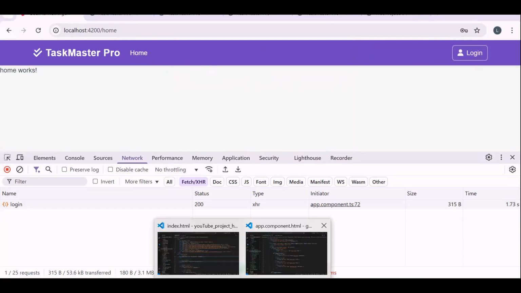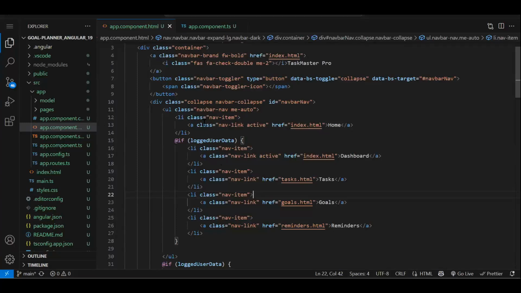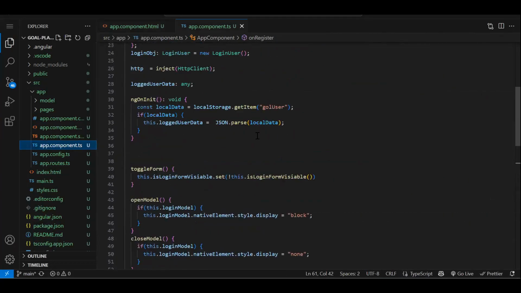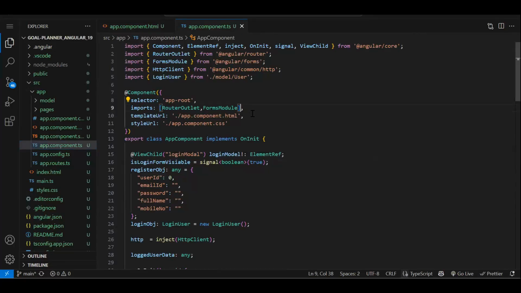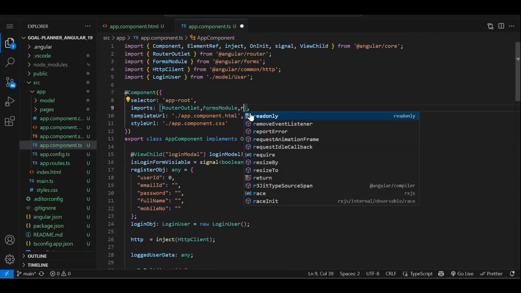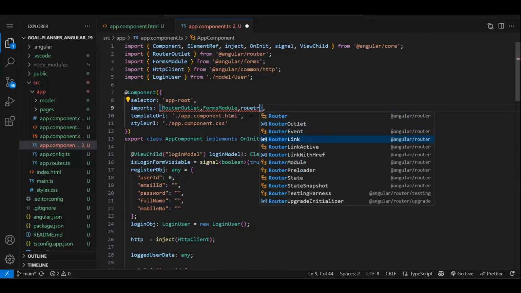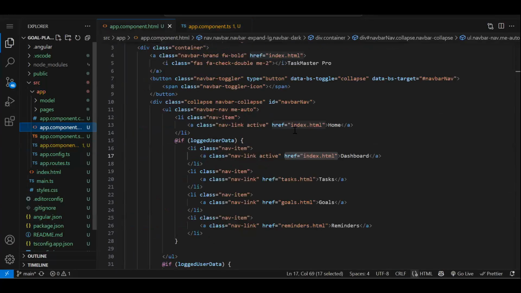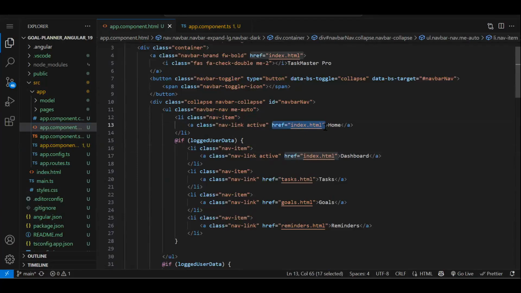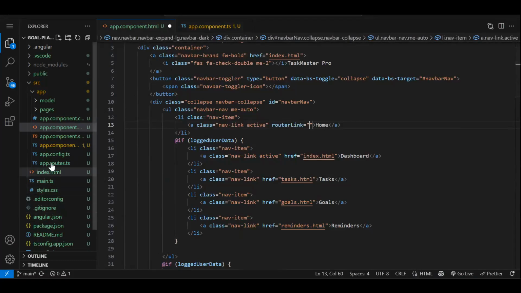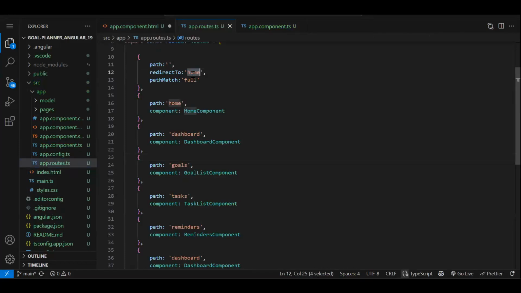Now let's just do the routing also. The routes we have already created. So on click of each, it should navigate, right? For that, we have to use the routerLink directive. If you are going to use routerLink, we need to import it. Fine. Then only you can use routerLink. So let's get rid of this href and use routerLink. Here, home means nothing but our home route where we have home.